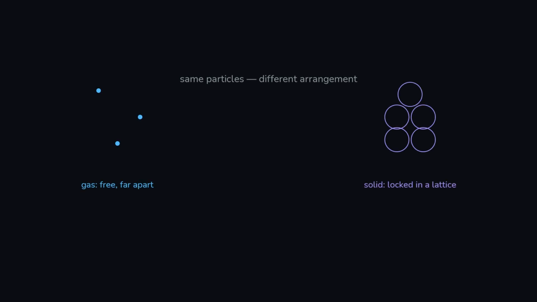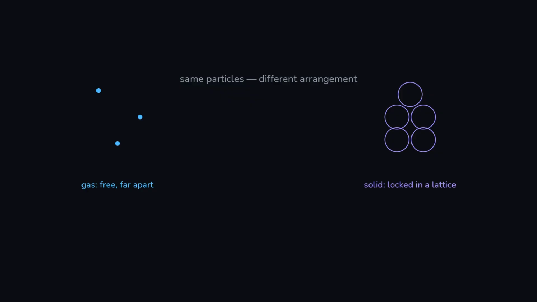Why is diamond the hardest thing you own, while the gas in a balloon weighs almost nothing? Same idea behind both. It's not what the particles are, it's how they're arranged and how tightly they are held. Change the arrangement and you change everything: hardness, melting point, whether it even holds a shape. This unit links arrangement to behavior.